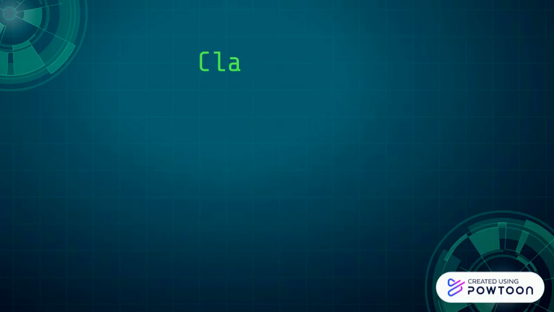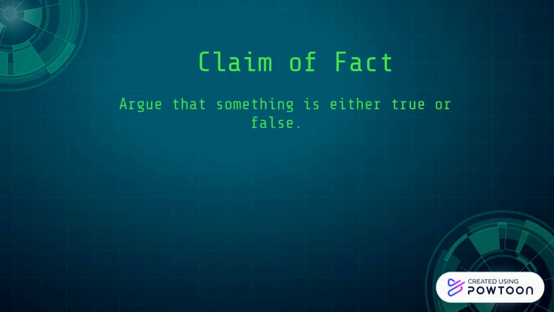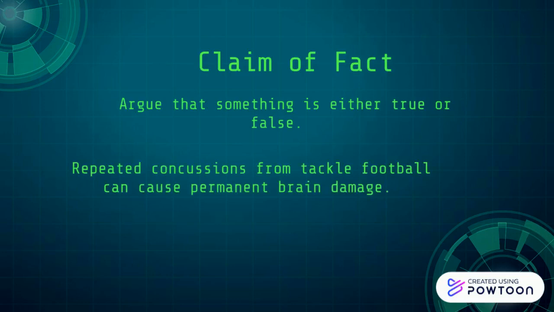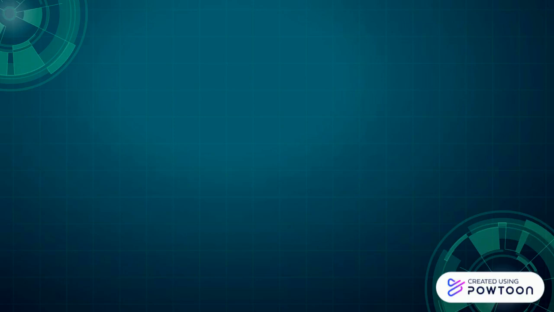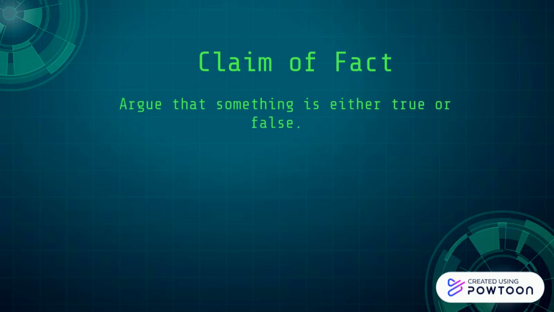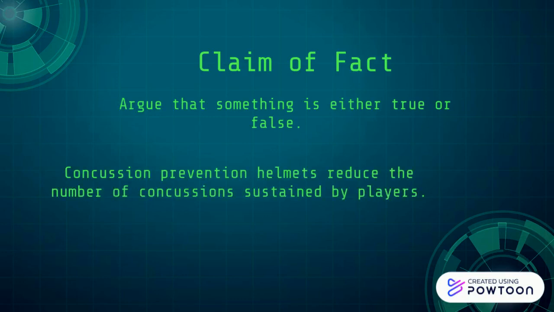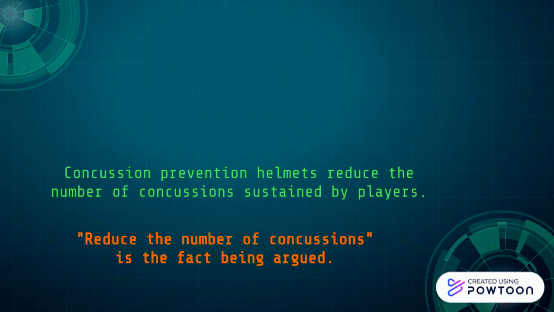The third way to write a claim is to write a claim of fact. We're going to argue that something is either true or false. For example, repeated concussions from tackle football can cause permanent brain damage. Here I'm arguing that it's true that concussions cause brain damage. When writing a claim of fact, it's important to choose a fact that's debatable, something that some people argue is true and other people argue is false. For example, concussion prevention helmets reduce the number of concussions sustained by players. Here I'm arguing it's true that the helmets actually reduce concussions.